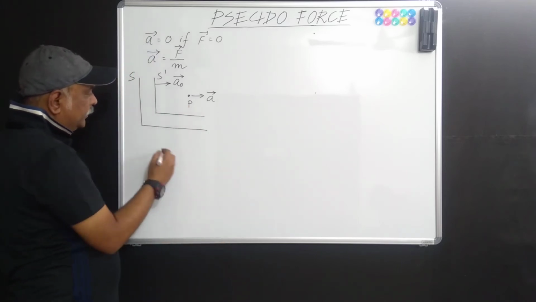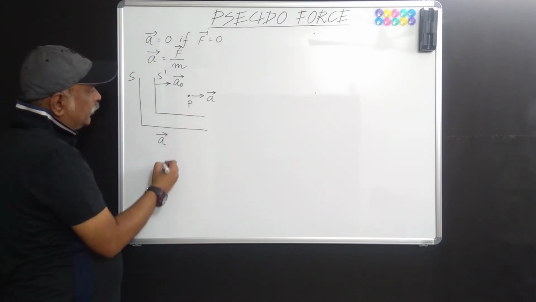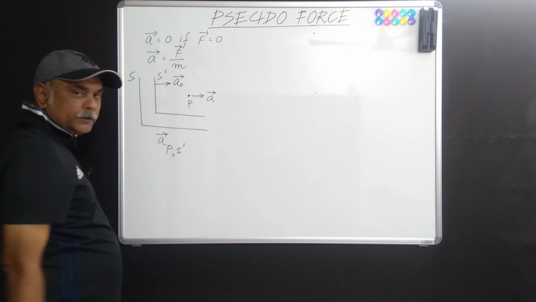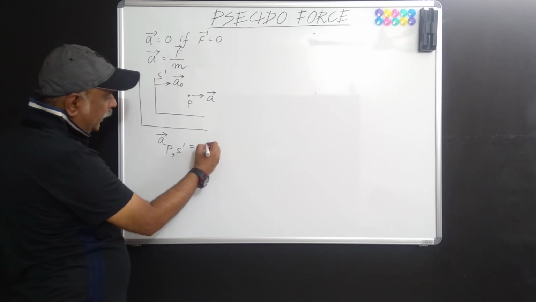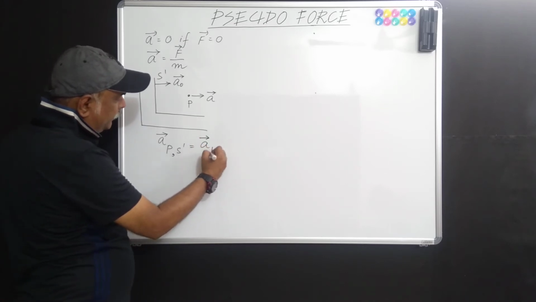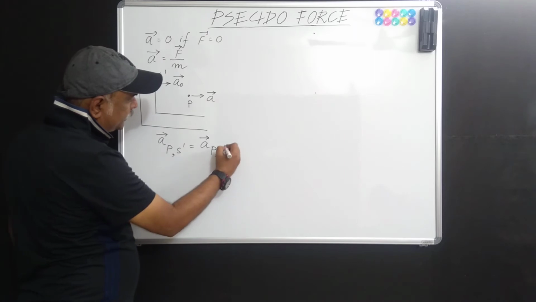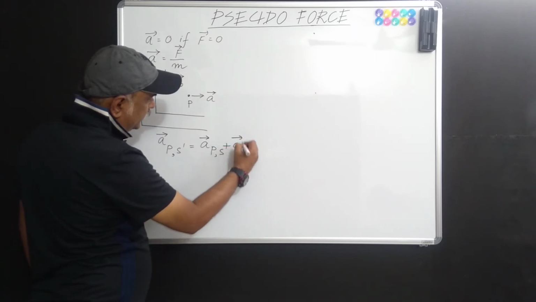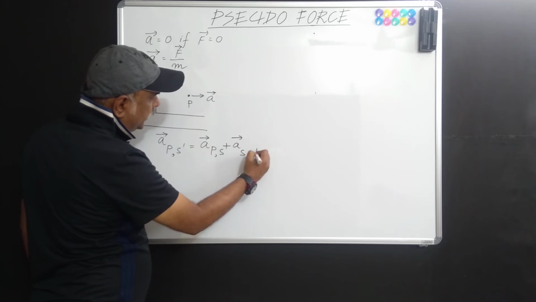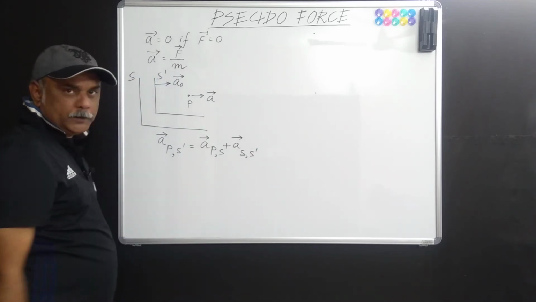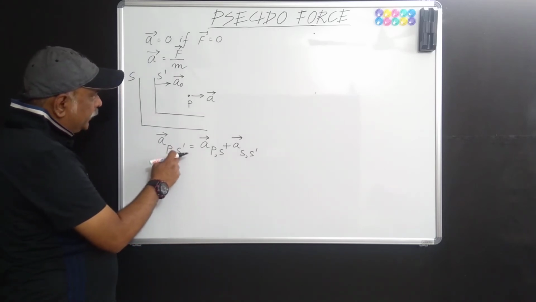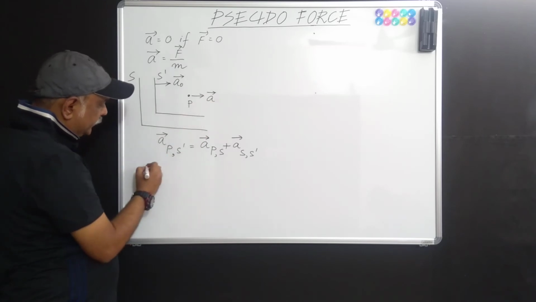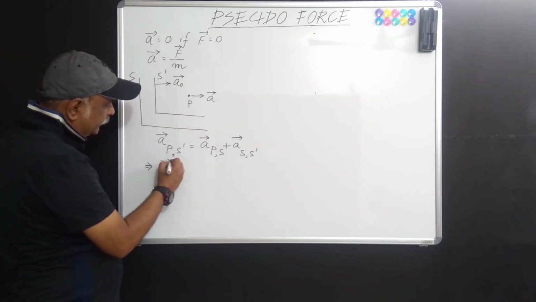We are supposed to find acceleration of particle P with respect to S dashed. So, I write a vector equation here. This must be equal to acceleration of particle P with respect to S plus acceleration of S with respect to S dashed. This is a simple vector equation, isn't it? Now, acceleration of particle P with respect to S dashed we have taken as a vector. So we write it here, a vector, isn't it?